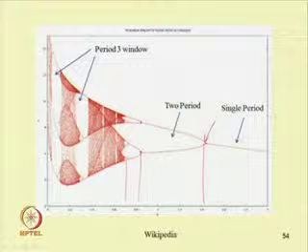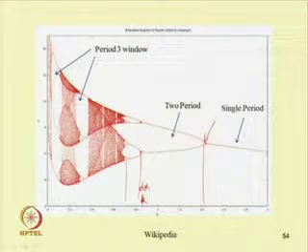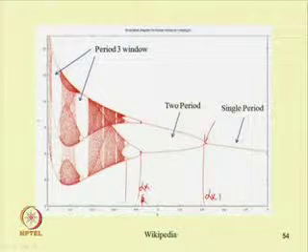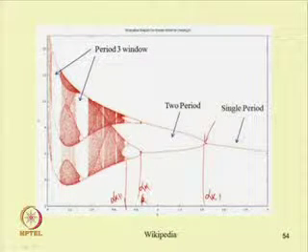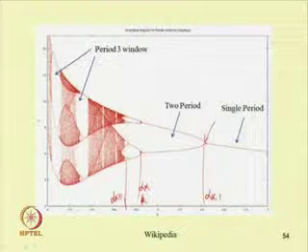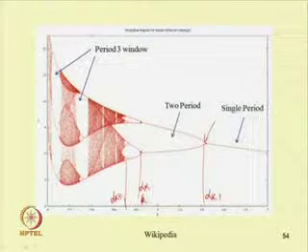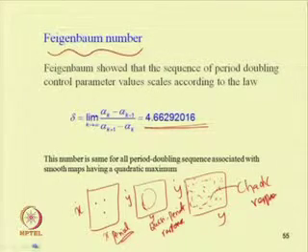So, if this is alpha k, this is alpha k minus 1 and this is alpha k plus 1. So, the ratio (alpha k minus alpha k minus 1) by (alpha k plus 1 minus alpha k) is a constant, and that is known as the Feigenbaum number, equal to 4.66292016.